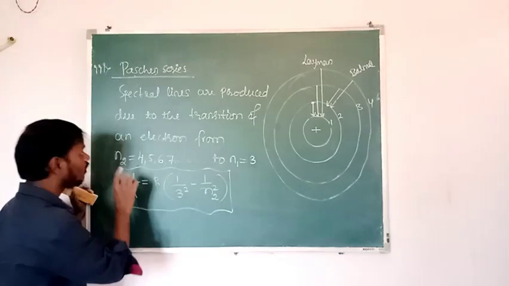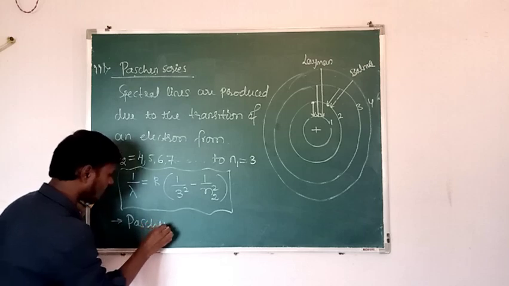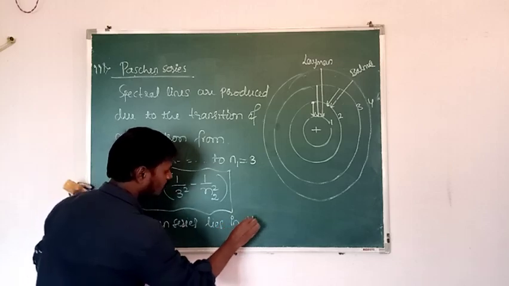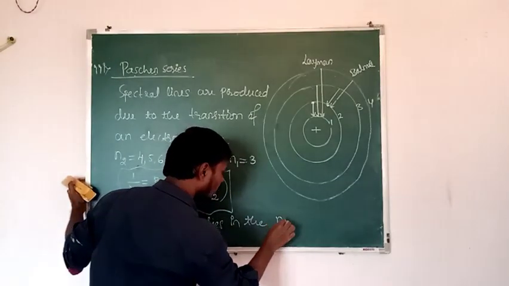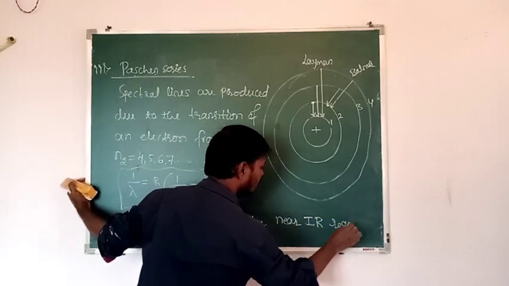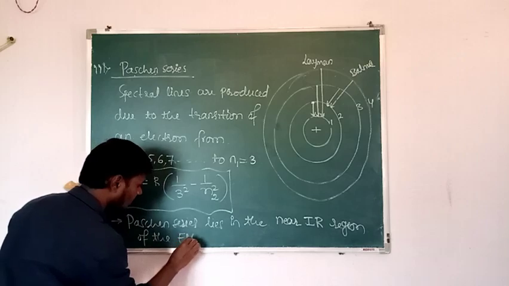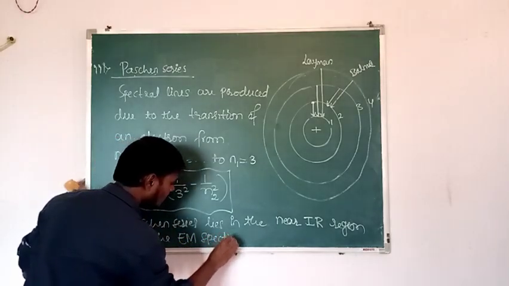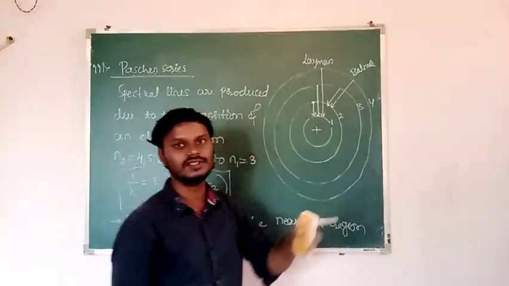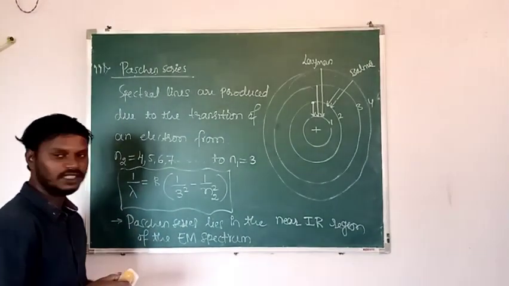Okay. Now this Paschen series lies in the near infrared region of the electromagnetic spectrum. Remember here, Lyman series lies in the ultraviolet region of the electromagnetic spectrum. Balmer series lies in the visible region of the electromagnetic spectrum. Paschen series lies in the near infrared region of the electromagnetic spectrum.